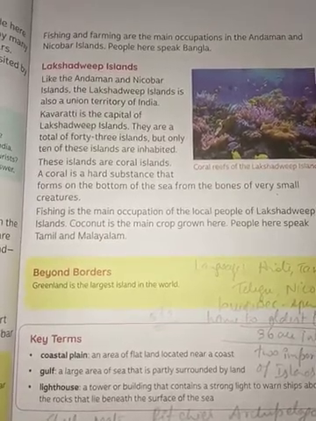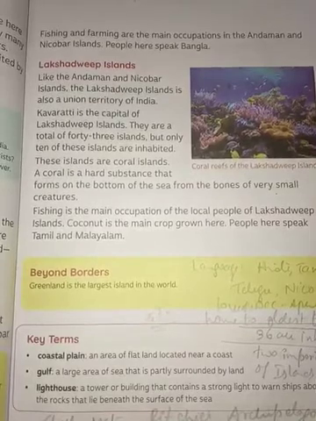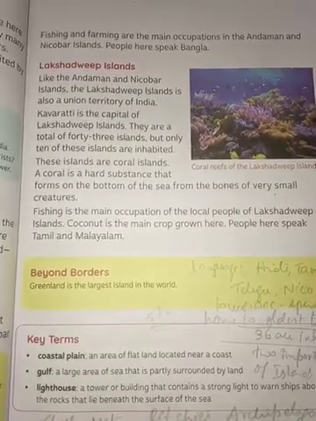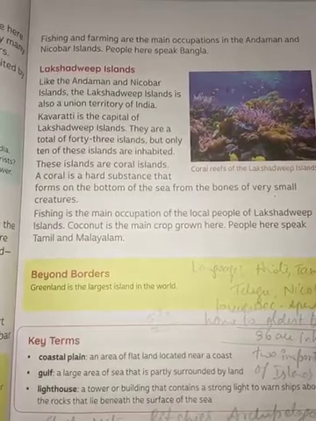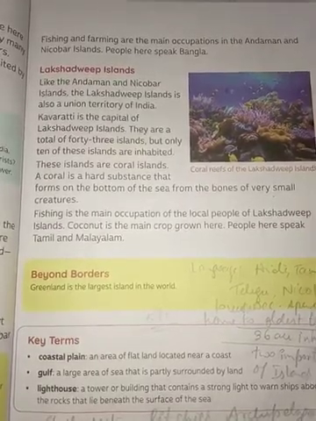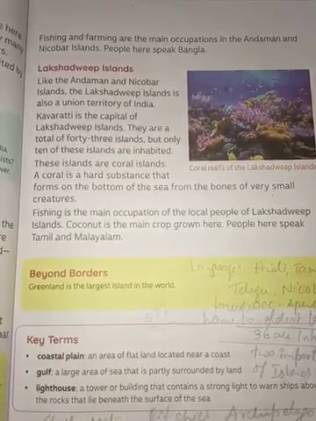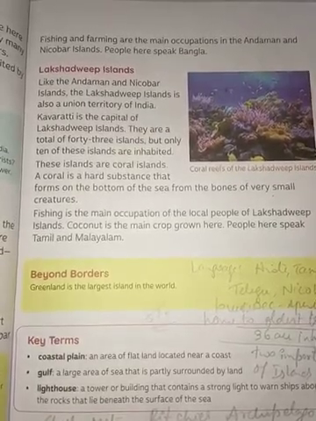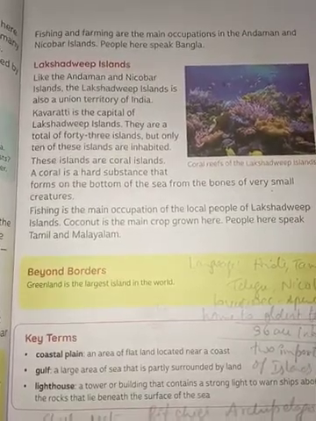Coral is nothing but a hard substance that forms the bottom of the sea from the bones of other creatures. And coconut is the main crop grown here. They speak Tamil, Malayalam. They even carry out some art and craft work, handicrafts, and nowadays they have started learning urbanization and technology as well.